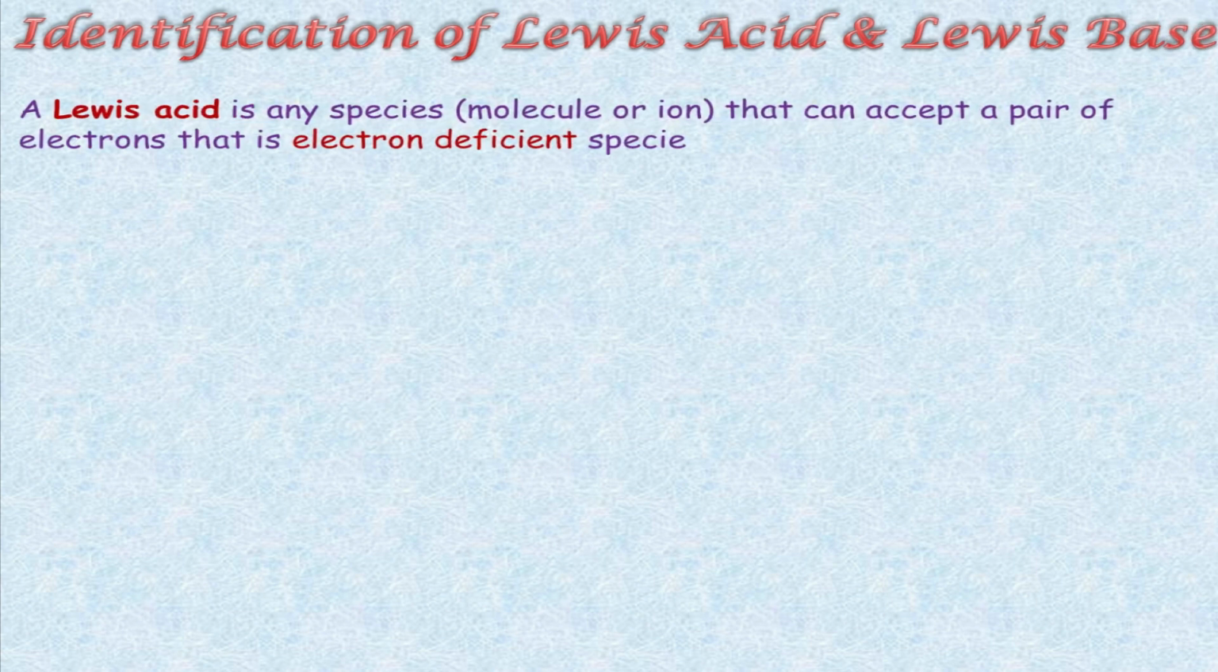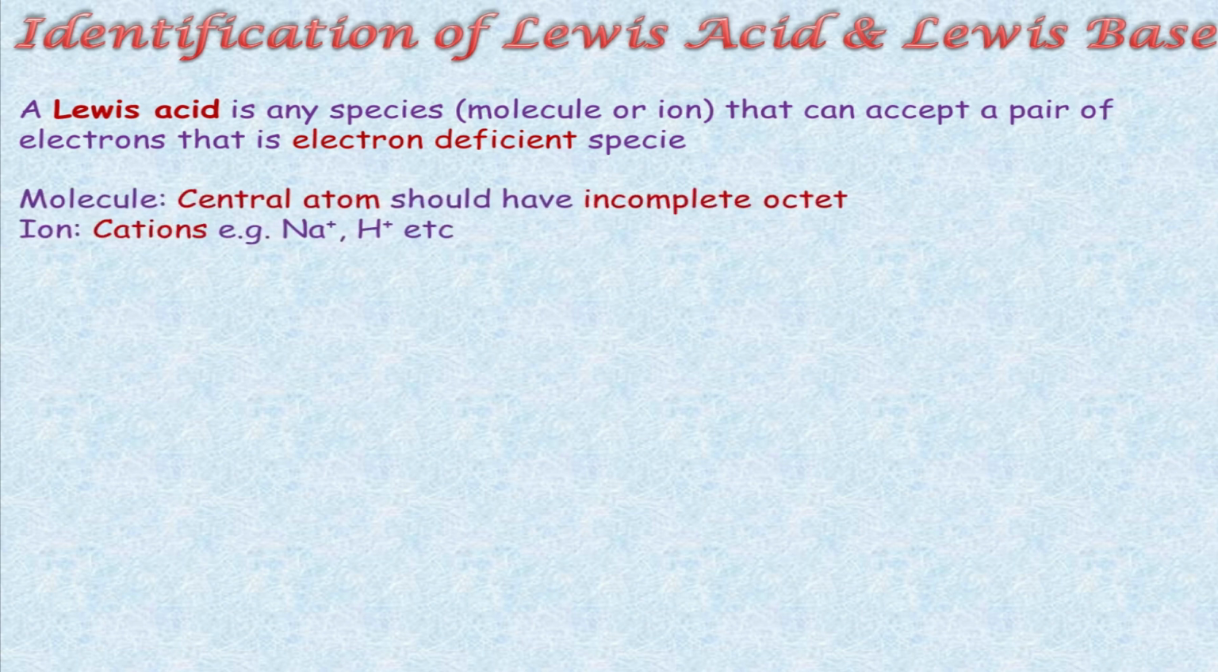Now, how will you identify Lewis acids and Lewis bases? A Lewis acid can be any species, a molecule or an ion, which can accept a pair of electrons. That is, electron deficient species are considered Lewis acids. If it is a molecule, its central atom should have an incomplete octet like this. In the case of AlCl3, aluminium belongs to group 3A of the periodic table and it has only 3 valence electrons.